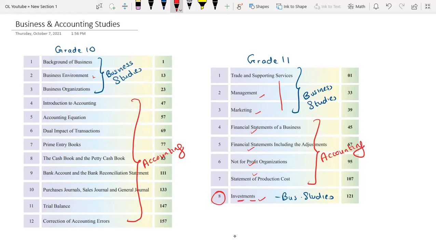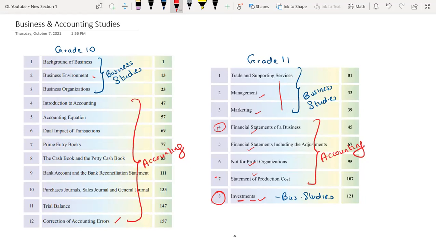Then when we come to chapter 4 until chapter 7, you will be dealing with accounting again. In grade 10, the last chapter was correction of accounting errors, where you will be correcting the errors. And from the 4th chapter in grade 11, you will be starting to prepare the financial statements of a business, right? The 4th chapter is dealing with the formats and the theory part of the financial statements.